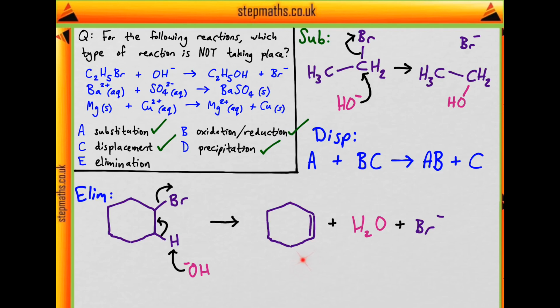And we can see that we only have one organic reaction. That's the first one. We know that this isn't elimination, it is substitution. So this one is not taking place. So our final answer is that reaction E, elimination, is not taking place.